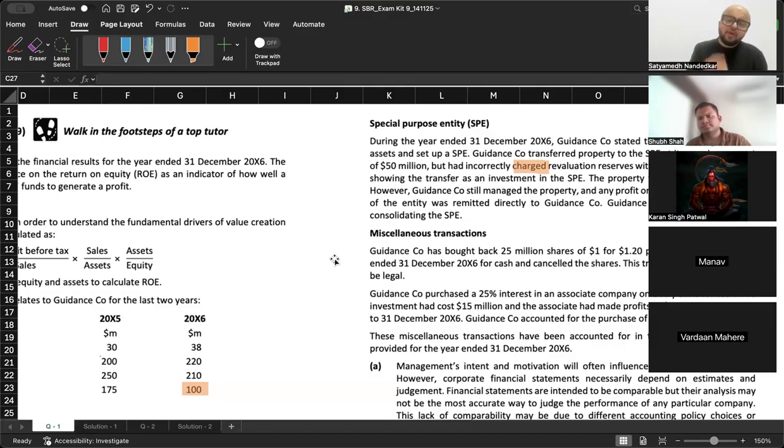Why? Because we did not read the question. A guidance company transferred a property to SPE at its carrying amount, but they incorrectly charged reval reserves with this amount rather than showing the transfer as an investment in SPE. So the entry should have been something else. There was no problem in how you handled the PPE account. The only mistake you made was, without any rhyme or reason, you ended up debiting reval surplus, which you shouldn't have.